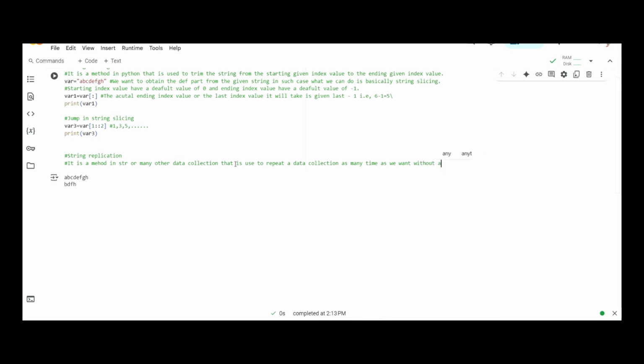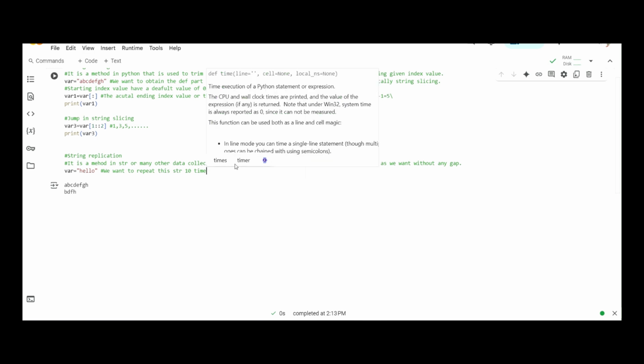without any gap, which basically means that suppose we have a variable as hello and we want to repeat this string 10 times, then we will replicate this string 10 times.